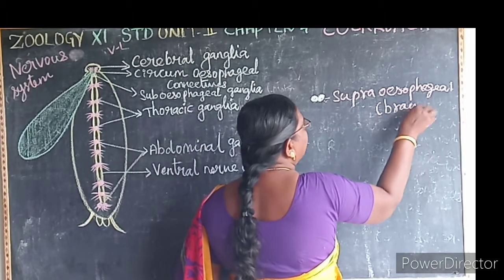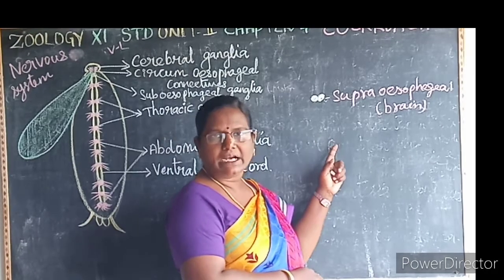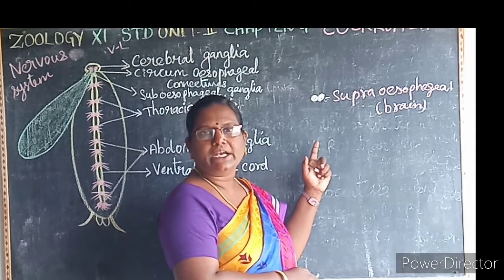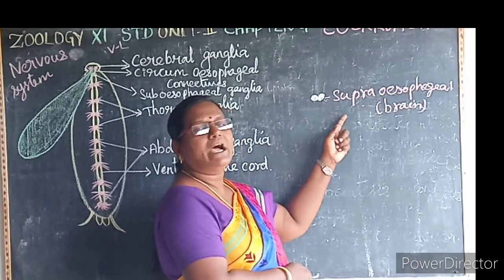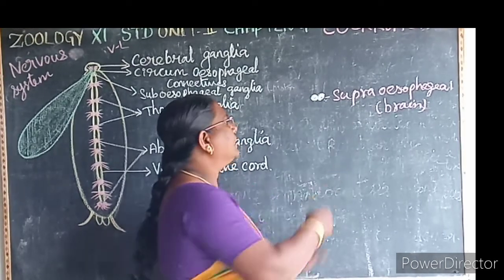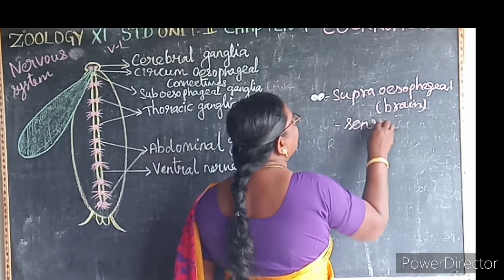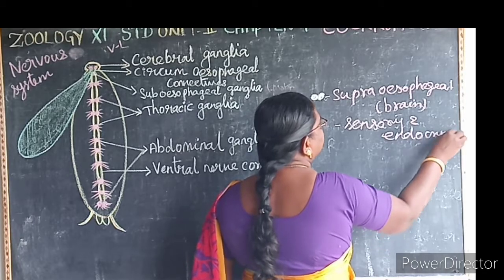Why is it called a supraesophageal ganglion? Because it is found above the esophagus. Hence it is known as the supraesophageal ganglion. It is also called a brain. This supraesophageal ganglion is sensory and endocrine in function.